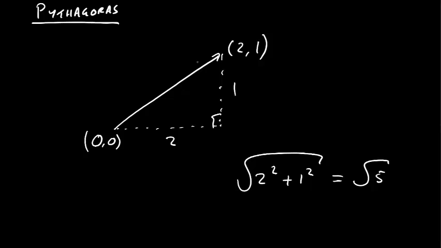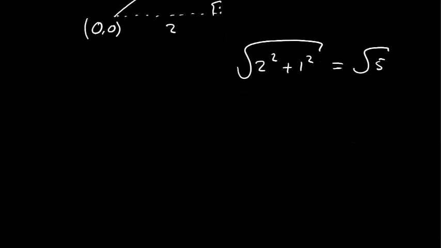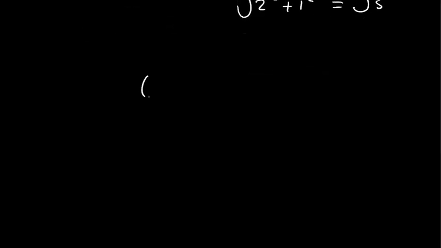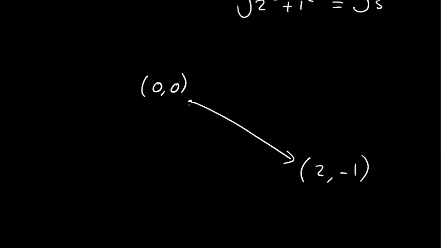And it doesn't matter if it was a negative vector. So for example, if we have something like this. Again, we start from 0, 0, and we go from here to here. And we go down to, let's say this is still 2 across, but now we go negative 1 down. Well, what's the length of this vector? It should be the same vector, just in a different direction. Well, we're not bothered about the direction, but let's just verify it.